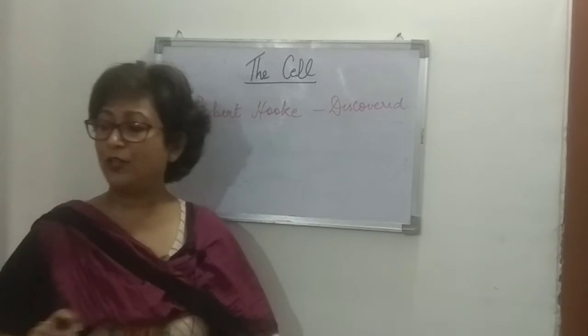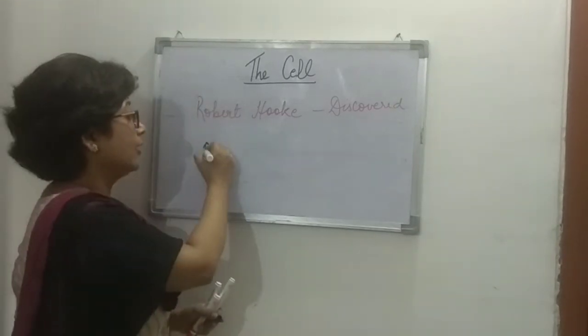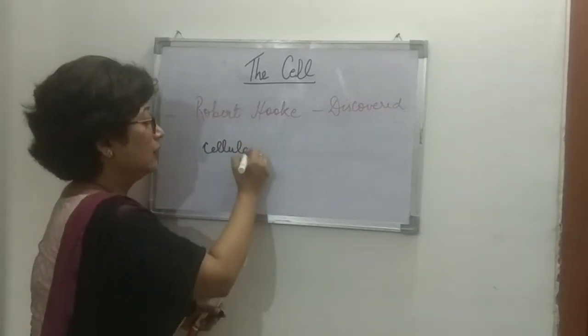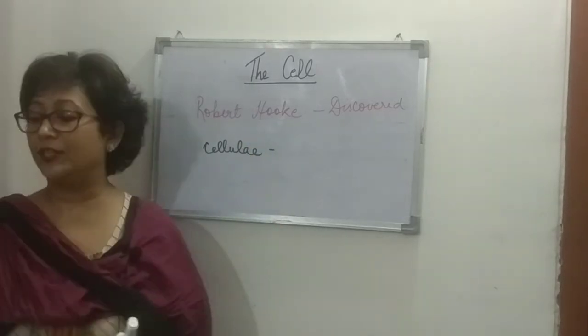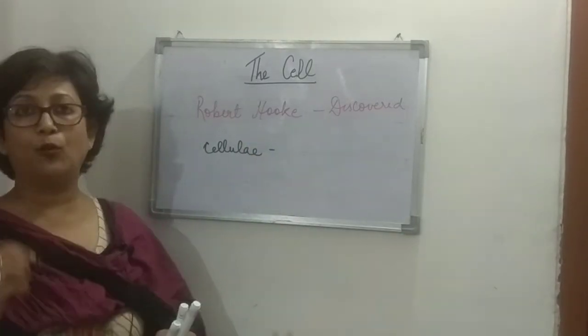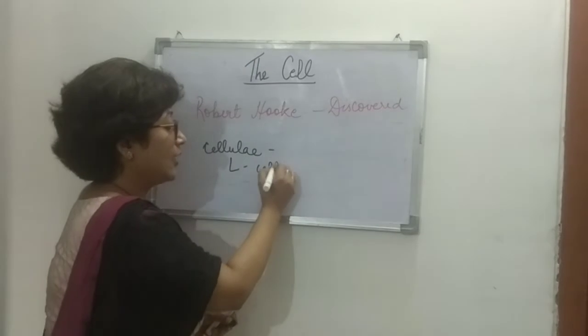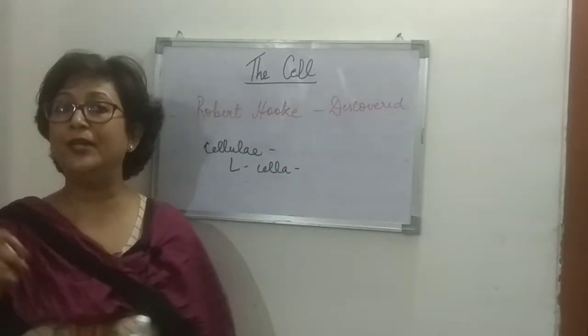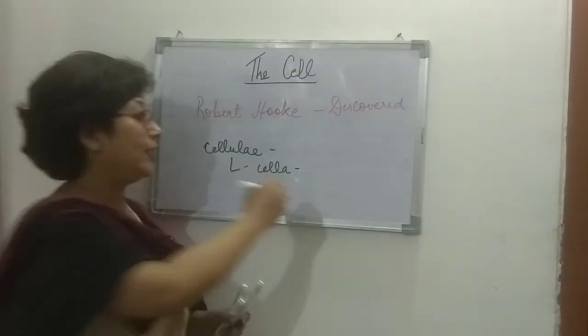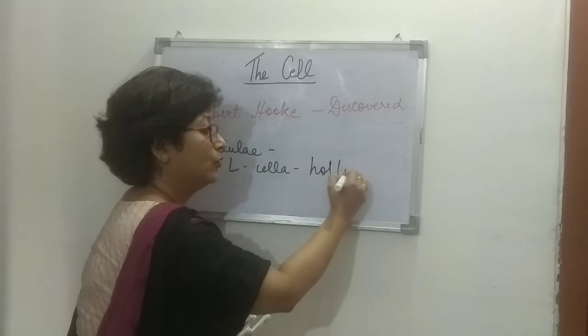In their language, this was called cellule. The word is derived from the Latin word cella, and the meaning of cella is hollow.